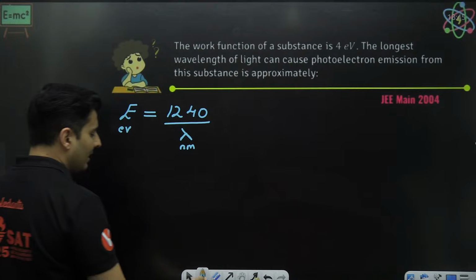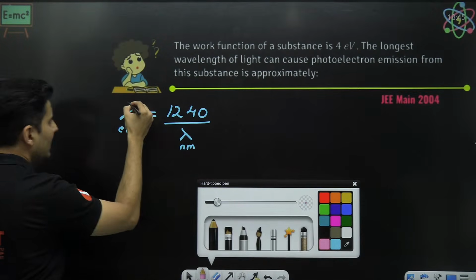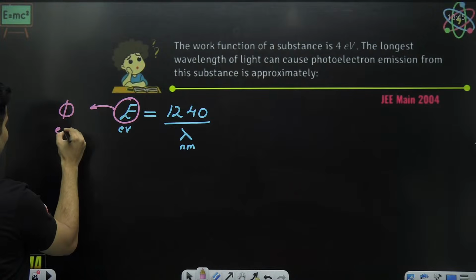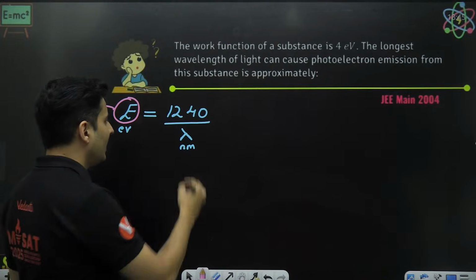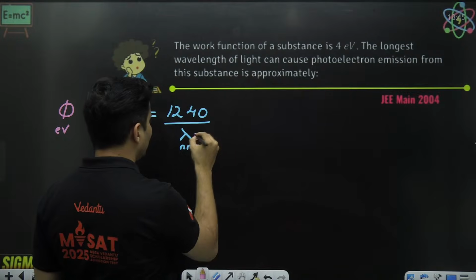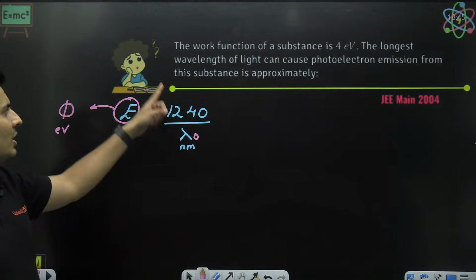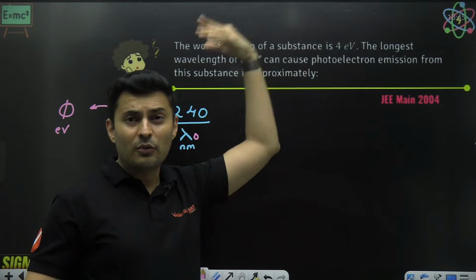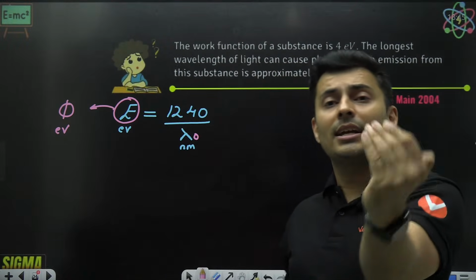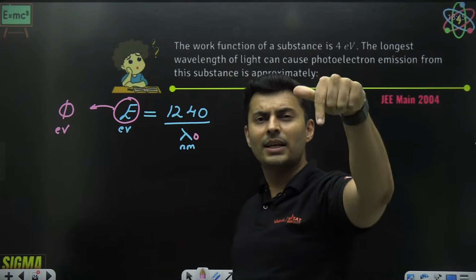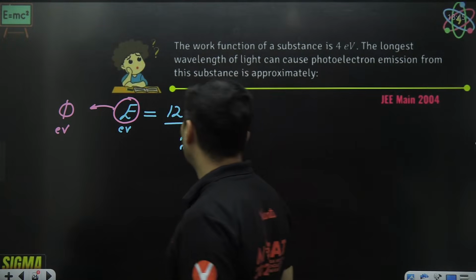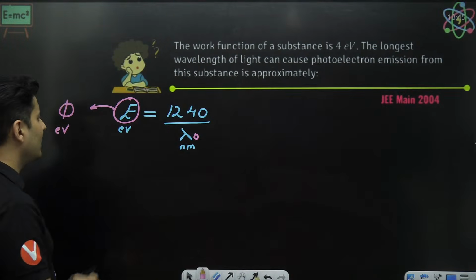Now, this energy that we are talking about over here is nothing but the work function, in electron volt, and the wavelength is your threshold wavelength. So that longest wavelength for which electron emission will occur, meaning that limiting condition, critical wavelength, threshold wavelength, is lambda naught. So we can easily find it out.